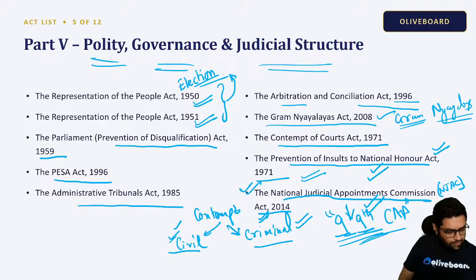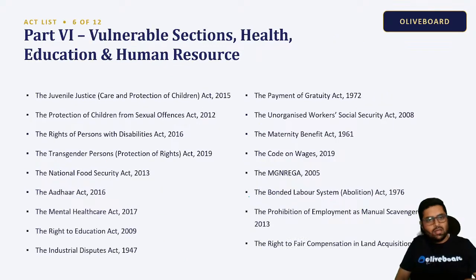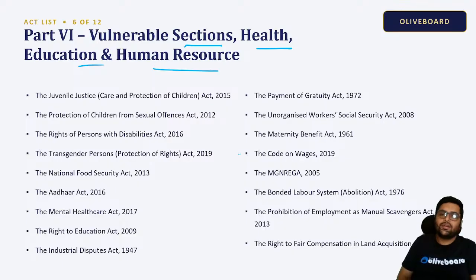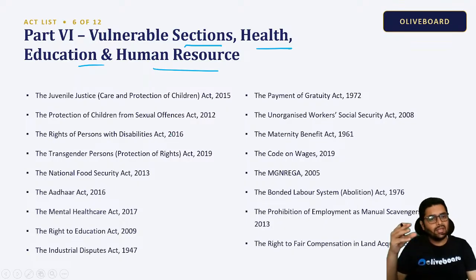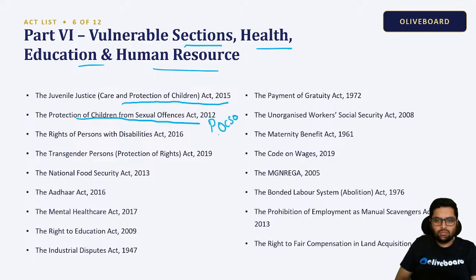Okay, chalo. Next, we have vulnerable sections, health, education, and human resource. So see, we have so many acts that we should at least read once about them, right? Juvenile Justice, Care and Protection of Children Act 2015, correct? Protection of Children from Sexual Offences Act. This is also called POCSO. Very, very important. Very, very big cases are there. There are POCSO courts also. Fast track courts, POCSO court.